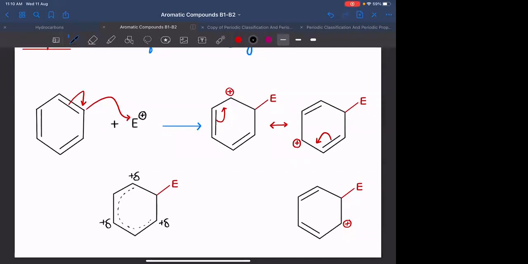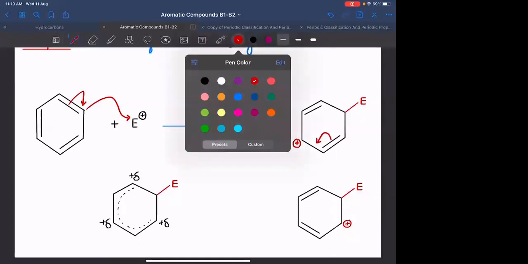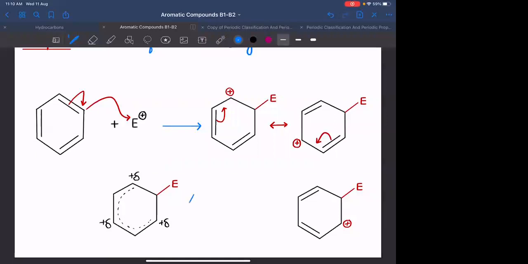Okay. This particular intermediate which we draw, this is called as arrhenium complex, also called as sigma pi complex.